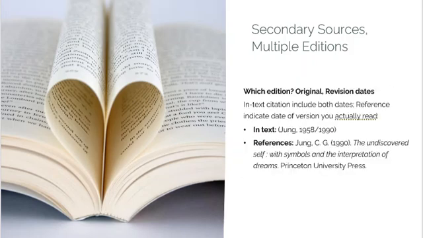Sometimes you need to cite a work that's been reprinted. For example, if you're citing Carl Jung's 1958 classic, The Undiscovered Self, but the edition you're working with was reprinted in 1990, the in-text citation should be Jung, 1958/1990. However, in the reference list, only cite the version you actually read, so that would be Jung, 1990.